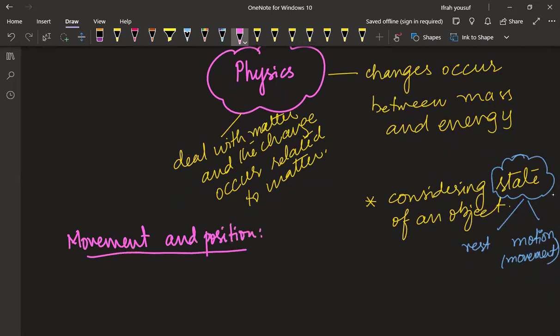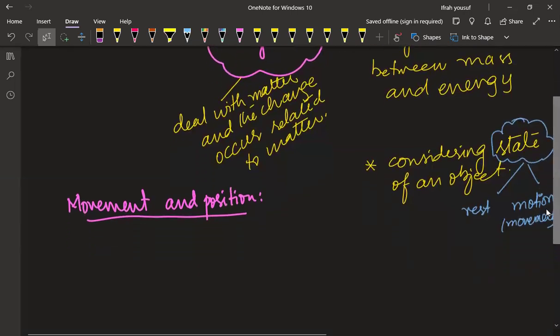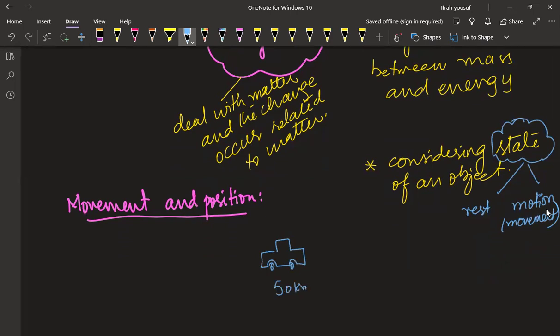When we say the object is moving, how can you say that the object is moving? Let me give you one scenario. There are two cars, and one car is moving at 50 km per hour.